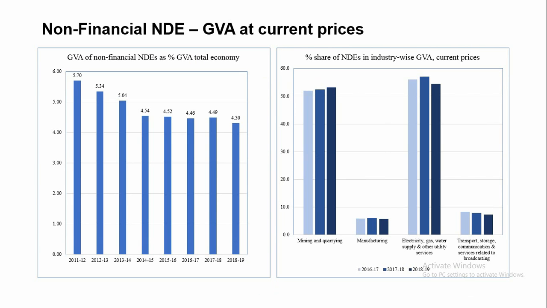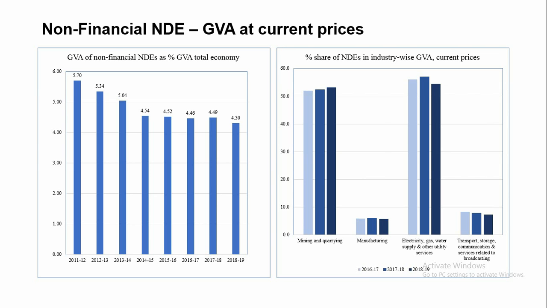Now, after having a clear idea about the positioning of NDs in the total economy, we look at the share of GVA of non-departmental enterprises in the GVA of the total economy over different years.